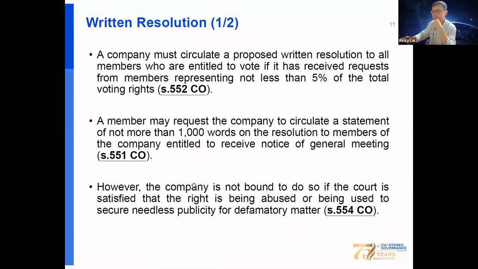Okay, you should know some ideas on written resolution according to the CO. Instead of holding a meeting, the shareholders can also pass a written resolution according to the CO and the articles. The company must circulate a written resolution to all the members, so long as there are requests by members representing not less than 5% of the total voting rights. Then the members may request the company to circulate a statement of not more than 1,000 words on the resolution to the members who are entitled to receive the notice of the meetings.